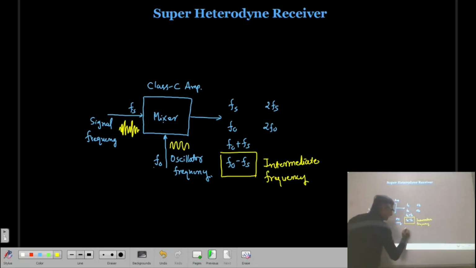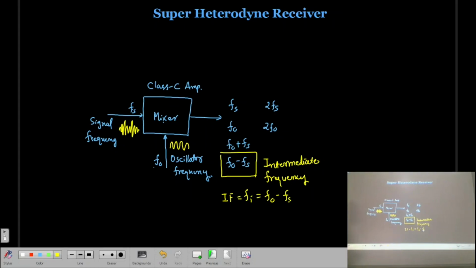So, sometimes it is represented as IF or also as Fi, and it is FO minus Fs. So, this indicates that my oscillator frequency should be higher than the signal frequency.